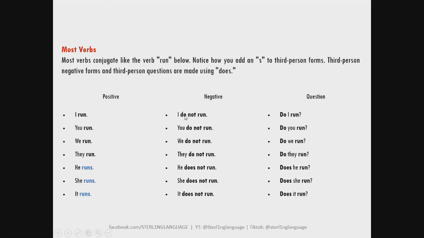The helping verbs do and does. Yan. Dito na pupunta yung S sa does. Same with your question form. Do I run? Do you run? And then does he run and does she run? Okay. Takes a lot of practice, but it's easy.